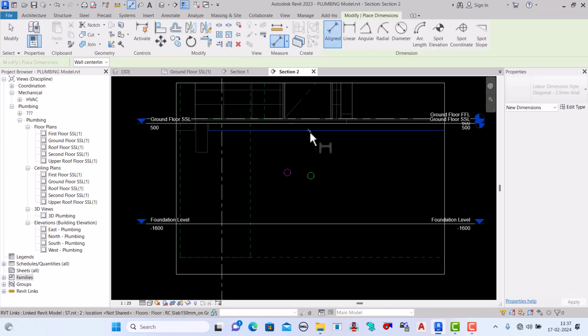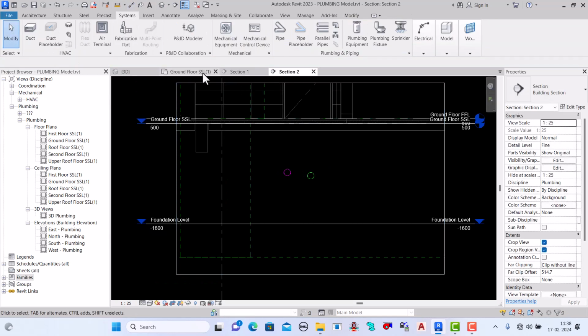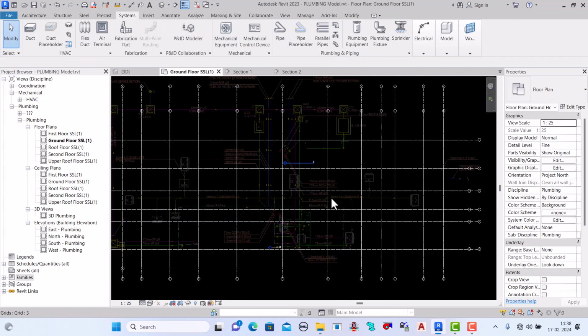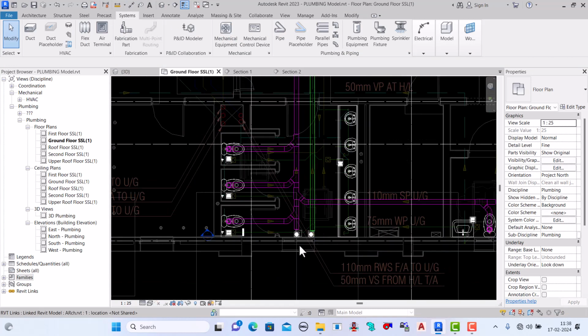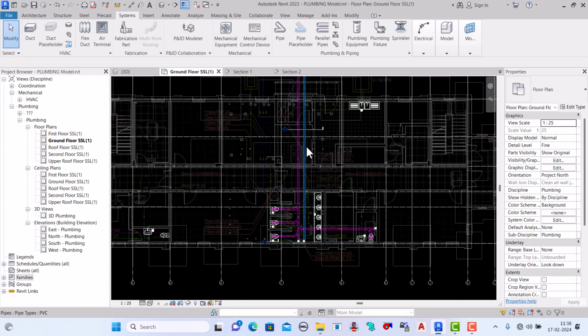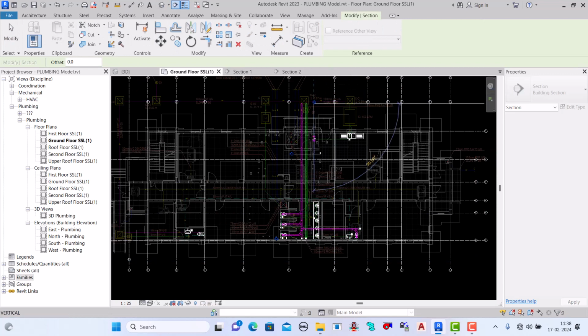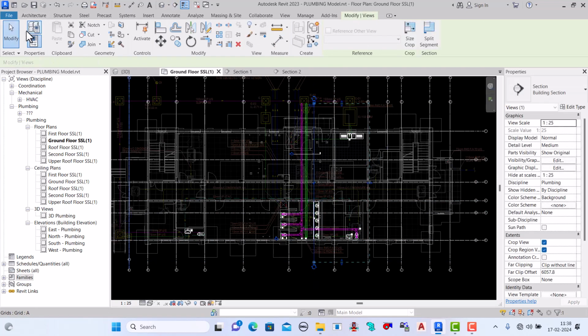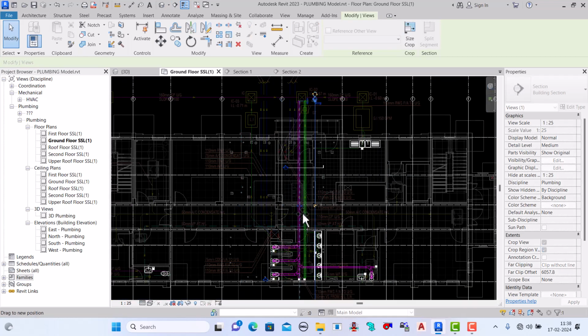Now from here to here, what is it, see, 854. If we come here, also one time we can check from this side also. Okay, we have to clear all the things, not only draw the pipe and it will show in the modeling.